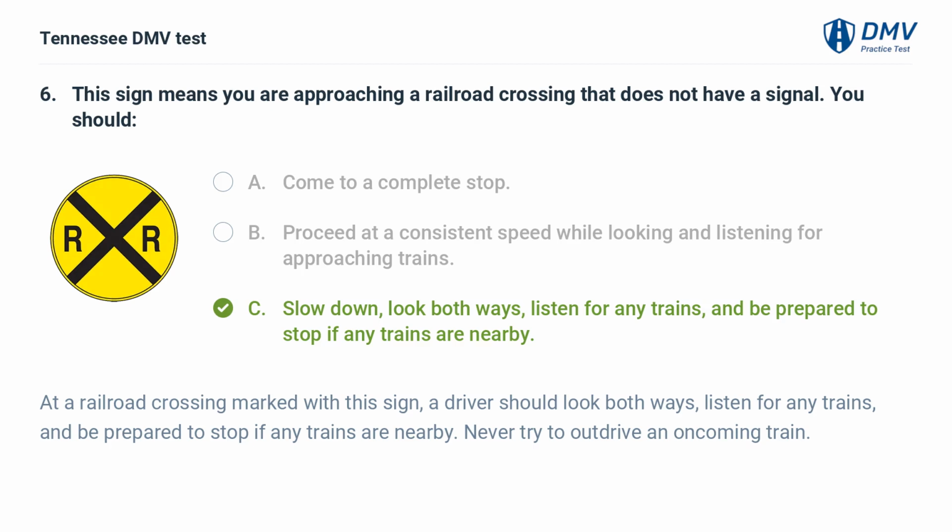At a railroad crossing marked with this sign, a driver should look both ways, listen for any trains, and be prepared to stop if any trains are nearby. Never try to outdrive an oncoming train.